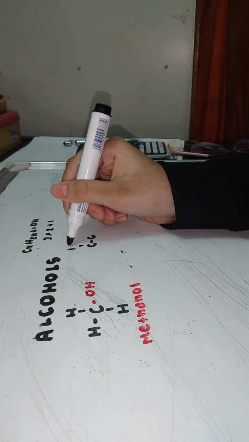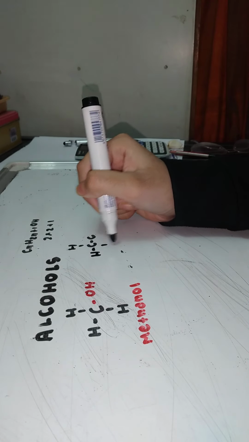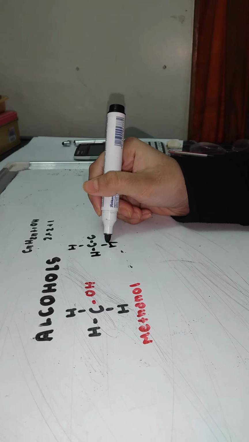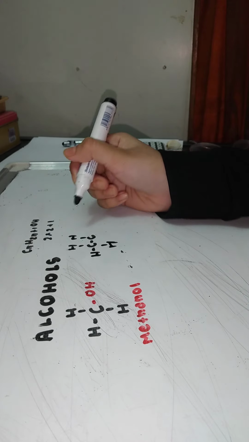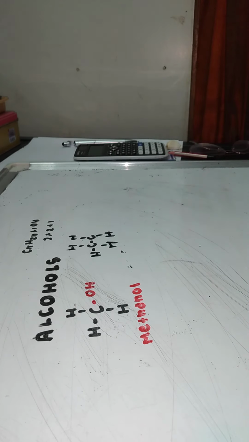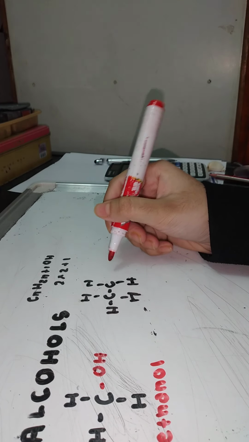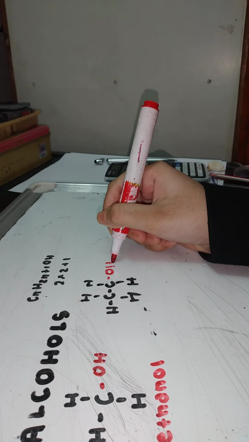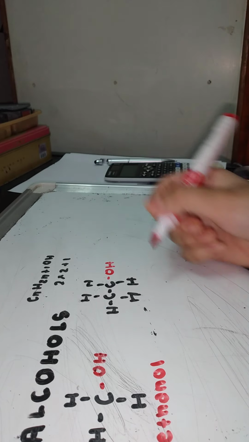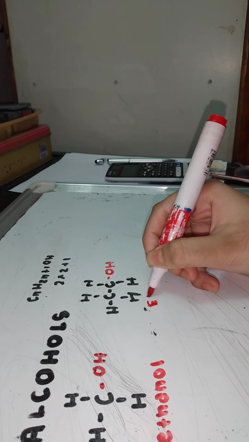So we can simply write 5H. You don't need to think about this. Right. We got 1, 2, 3, 4, 5H. Right? So now where will be the OH? To the left there is only one place. So there will be the OH. Okay? Now this is ethanol.